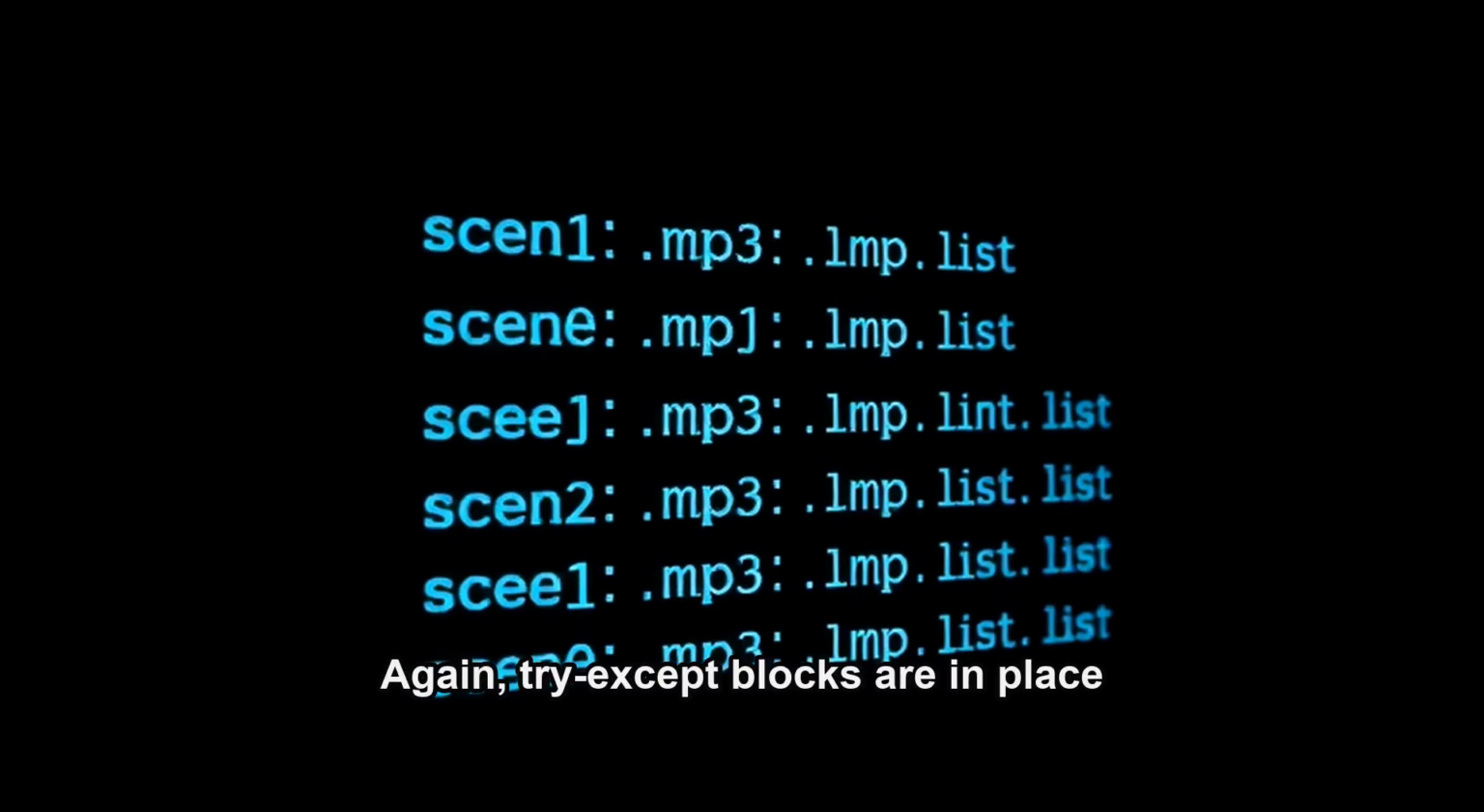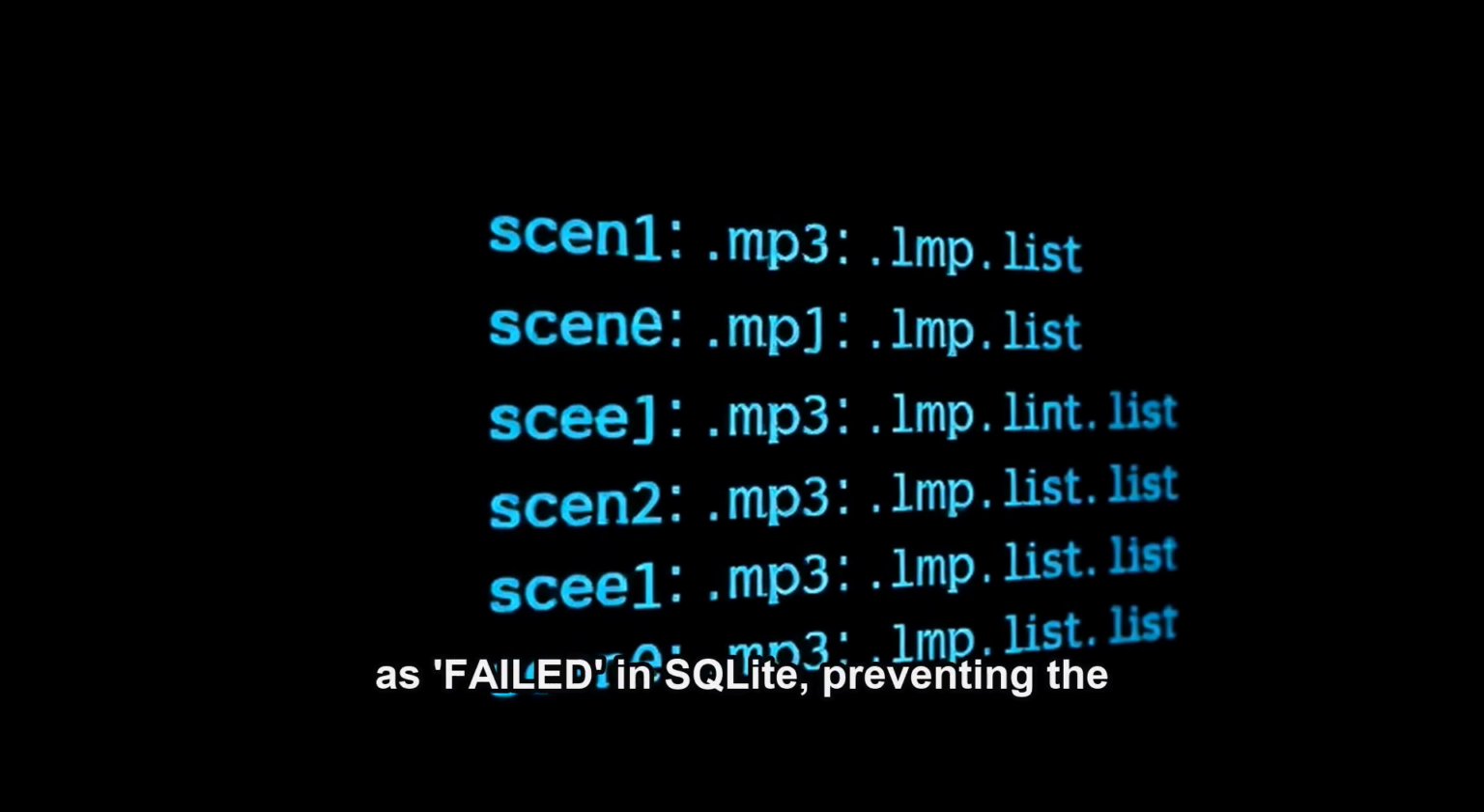Again, try-except blocks are in place to catch PlayHT API errors and requests.exceptions.ConnectionError. If any segment fails, the entire voice synthesis stage for that run is marked as failed in SQLite, preventing the next stage from starting with incomplete audio.